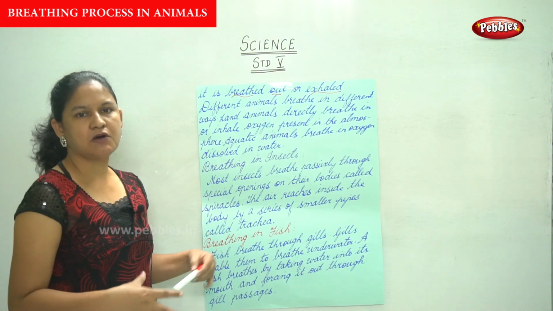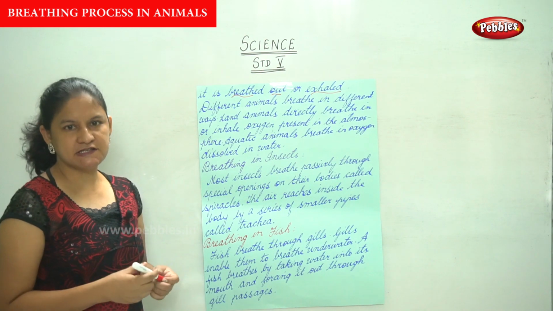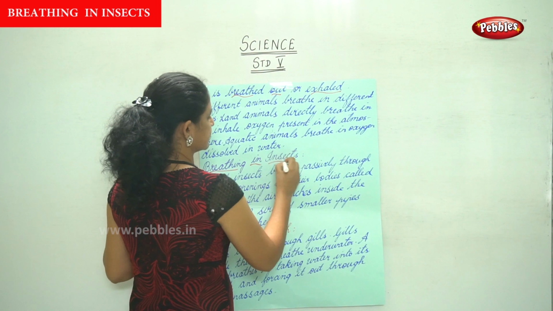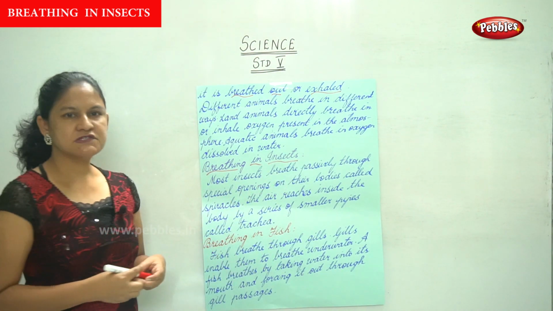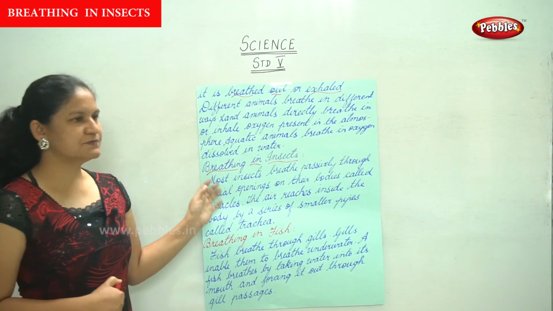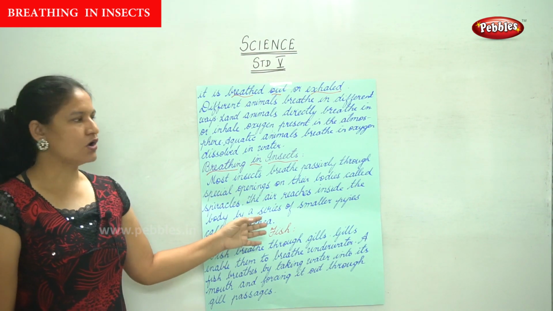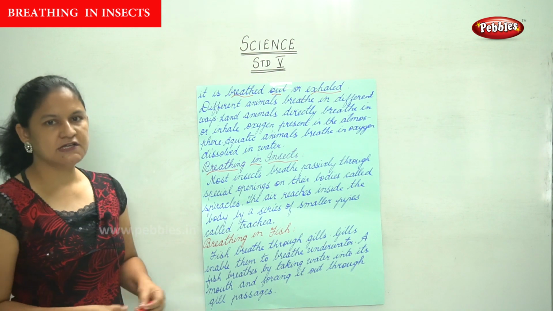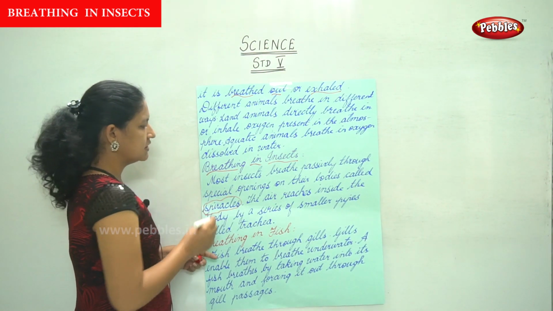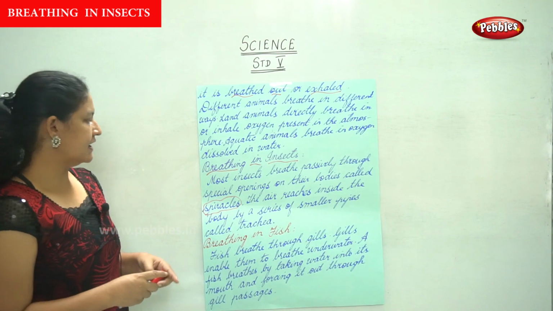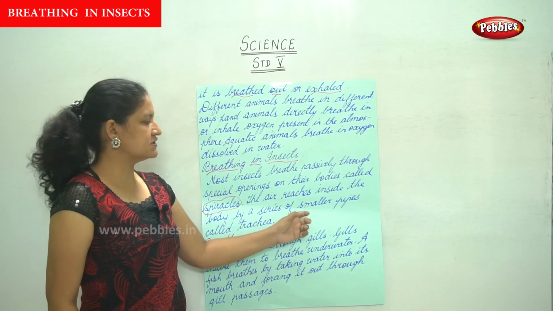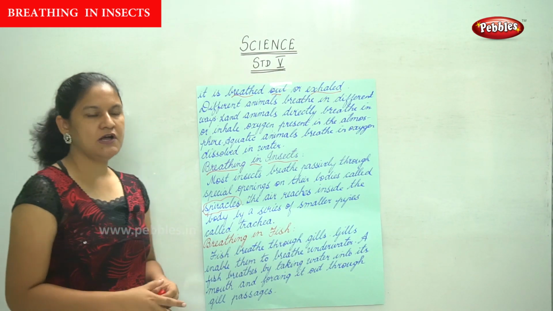Now, talking about the breathing process in detail, first is the breathing in insects. Most insects breathe passively through special openings on their bodies called spiracles. The air reaches inside the body by a series of smaller pipes called trachea.